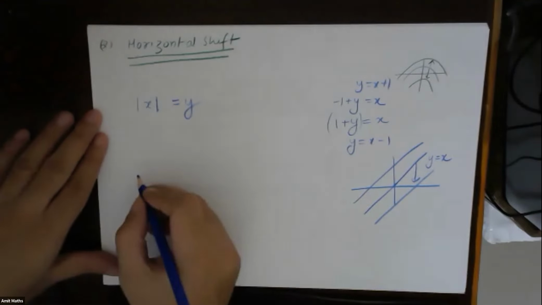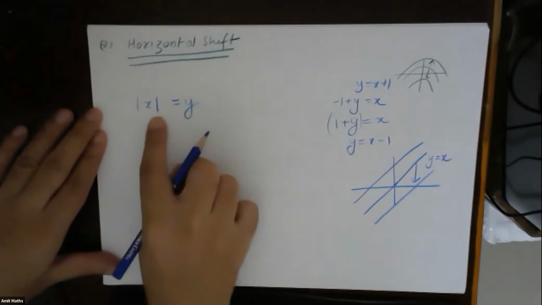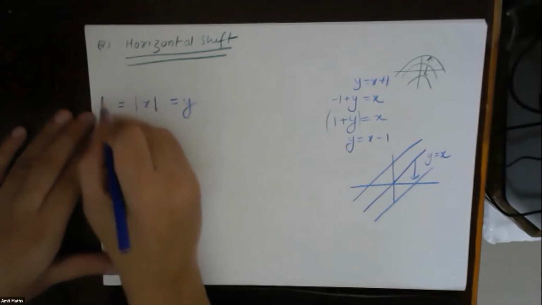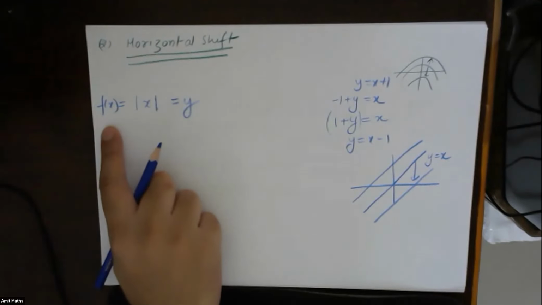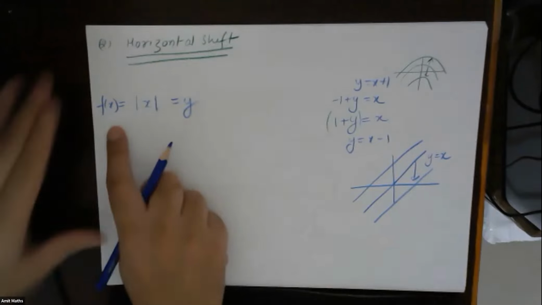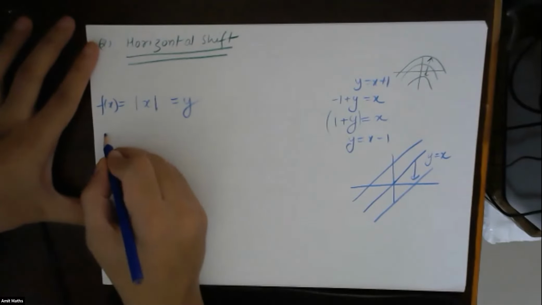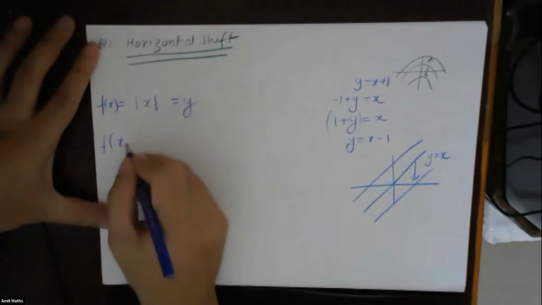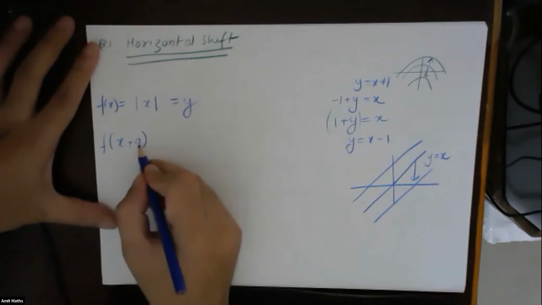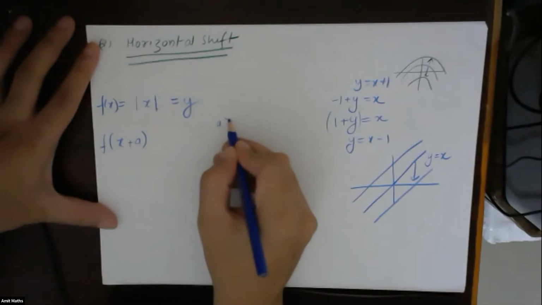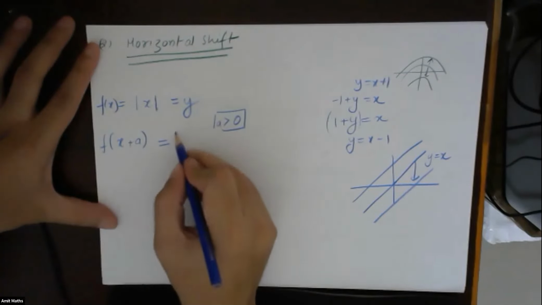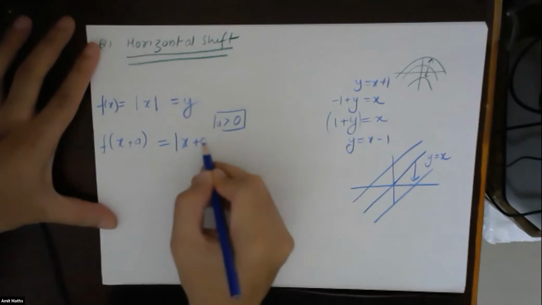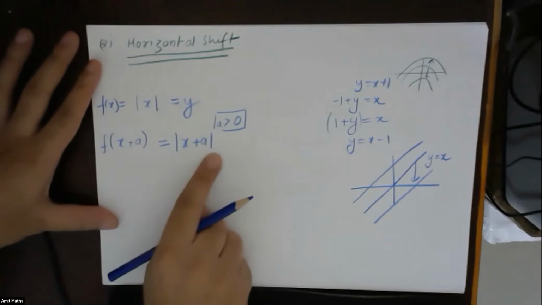For example, suppose you have y is equal to x. So this I can write as f of x. This is the function in terms of x. Okay. So in this case, if I write f of x plus a, suppose a is greater than 0, f of x plus a will become x plus a mod of x plus a.